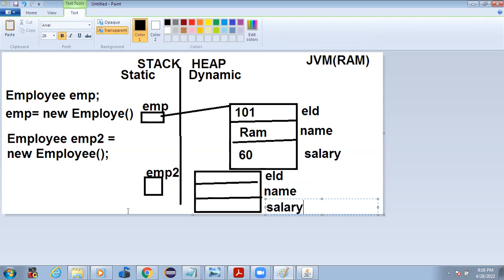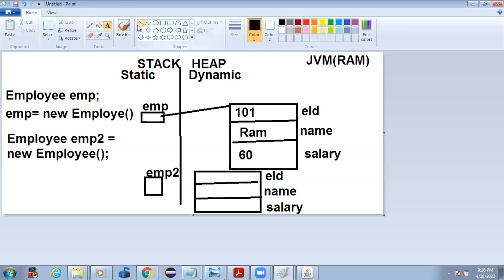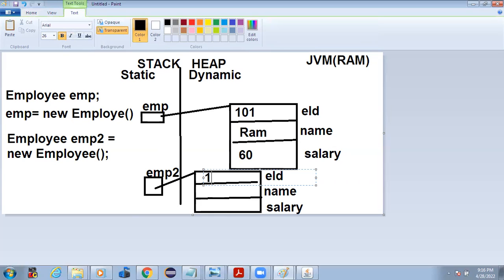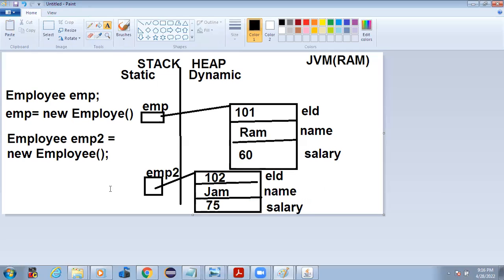And if the block is successfully created, the reference of that block will be assigned to EMP. Likewise we can create multiple objects. In that one, I put record 102, name Jam, and the salary as 75. Like this.